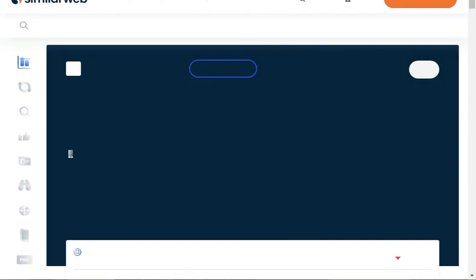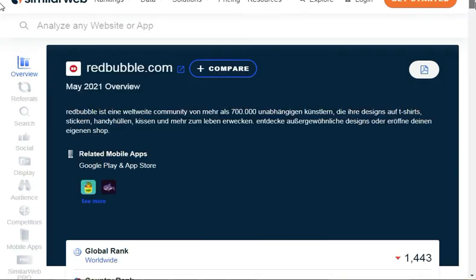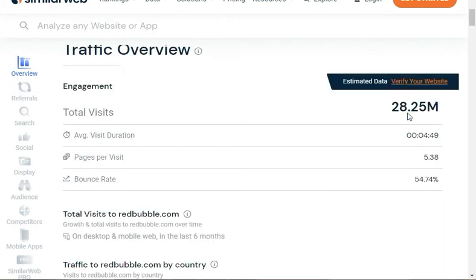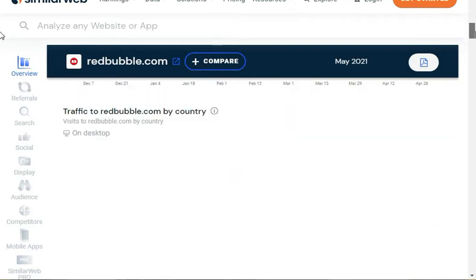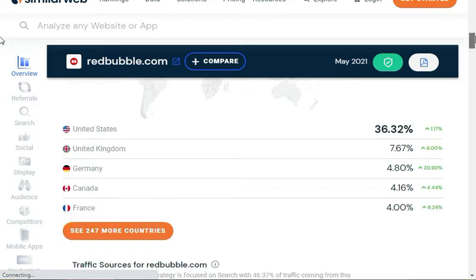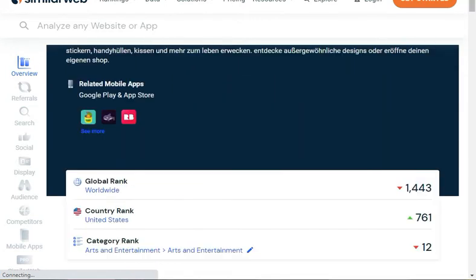But before opening the website, I want to show you some of the traffic results: how many monthly visitors it has, and how you can make passive income online with it. You can see the traffic is around 28 million total visitors per month, and the top visitor countries are the United States, United Kingdom, Germany, Canada, and France. All five countries are best for traffic.